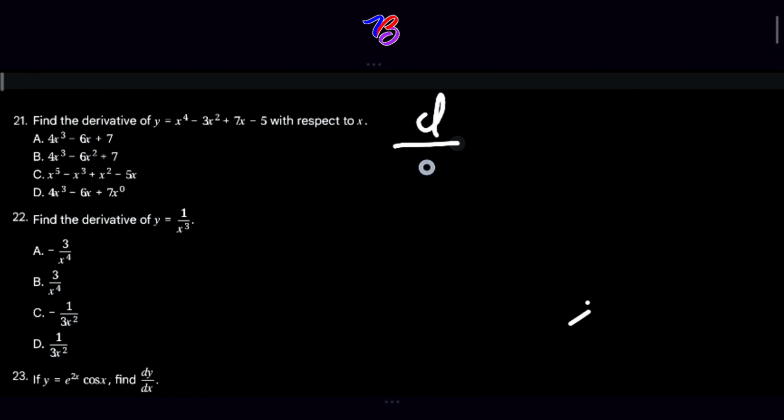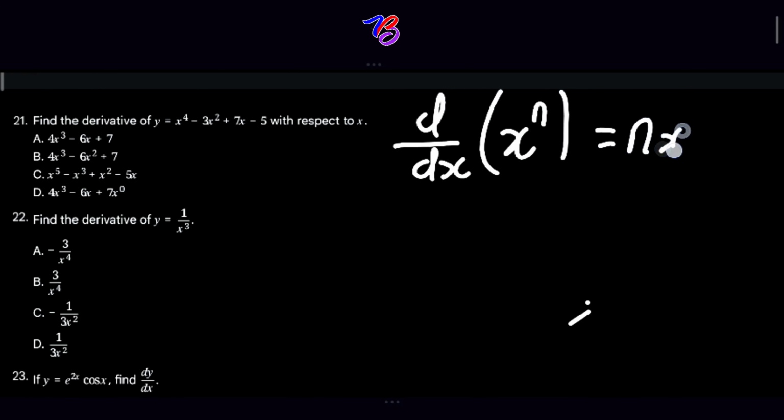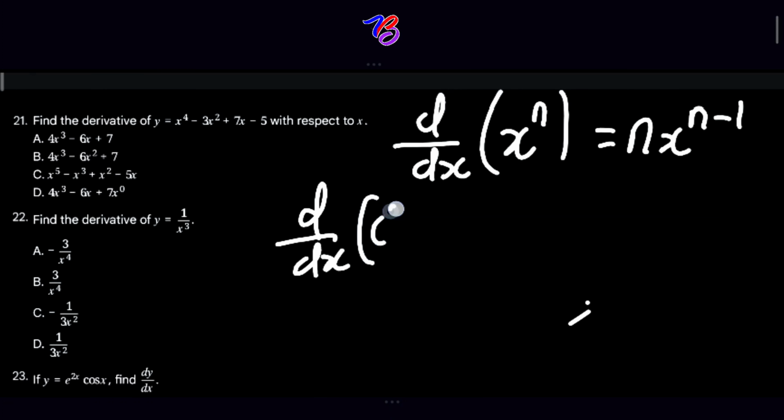So that we have d over dx of x raised to power n will give us what? nx raised to power n minus 1. And the rule for constants: d over dx of a constant c is equal to 0.